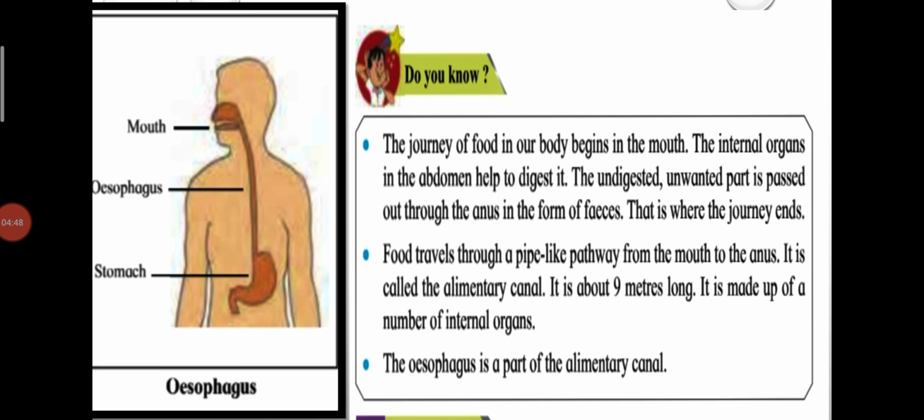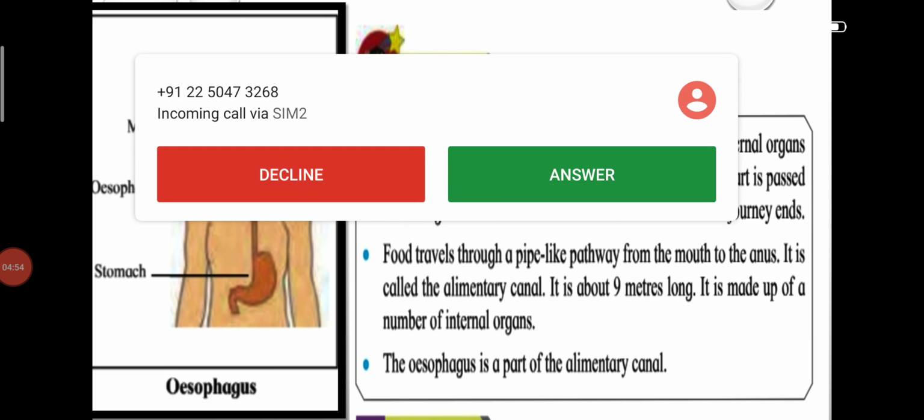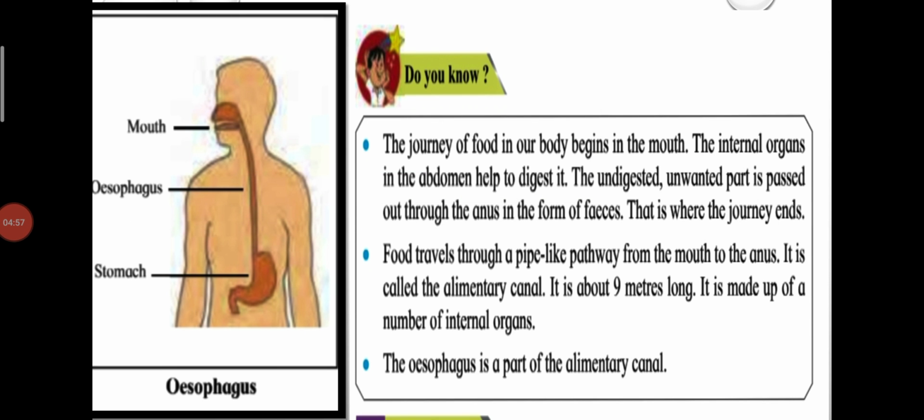Children, do you know the journey of food in our body begins in the mouth? The internal organs in the abdomen help to digest it. The undigested, unwanted part is passed out through the anus in the form of feces. That is where the journey ends. Food travels through a pipe-like pathway from the mouth to the anus. It is called the alimentary canal. It is about 9 meters long. It is made up of a number of internal organs. The esophagus is a part of the alimentary canal.